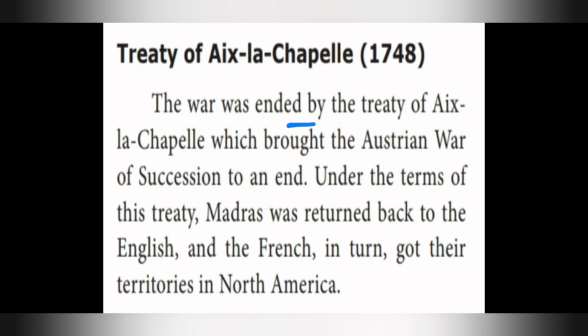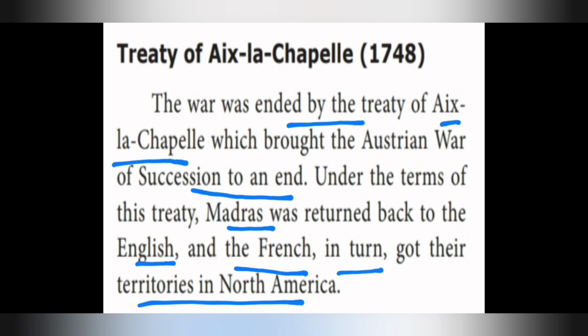The war was ended by the Treaty of Aix-la-Chapelle, which brought the Austrian War of Succession to an end. Under the terms of this treaty, Madras was returned back to the English, and the French in turn got their territories in North America. So this war was ended by the treaty, nothing but an agreement.